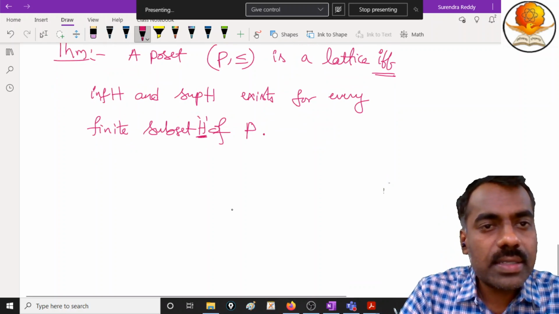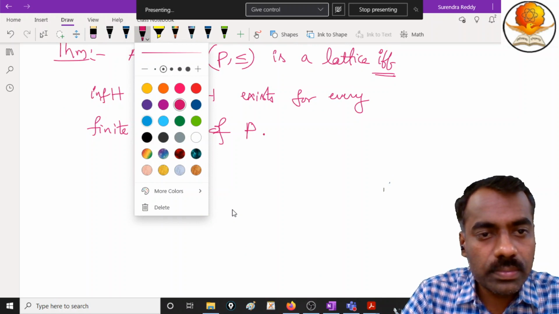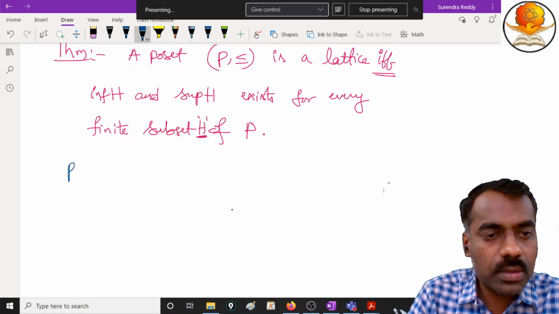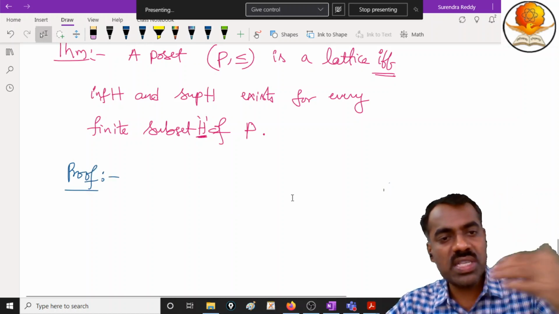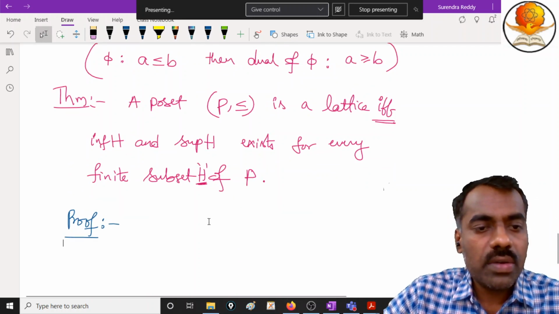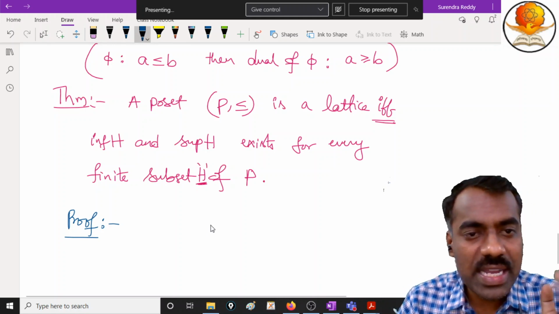Let's have a quick proof. So let's prove this. Now, how will we use this dual statement? It is enough if we first prove that the infimum of H exists.